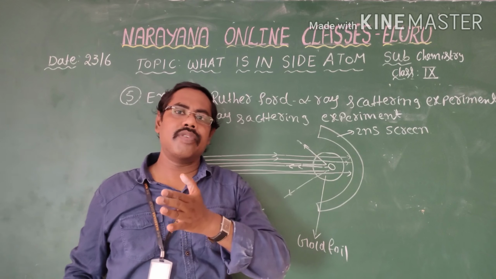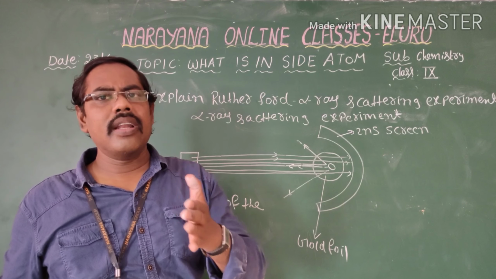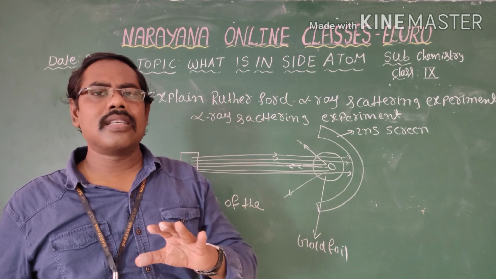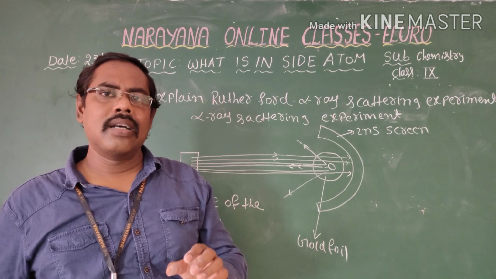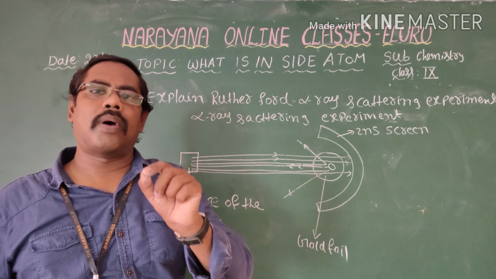The particles which pass through the gold foil very near to the center of the atom are deflected. That means the center of the atom also contains positively charged particles.